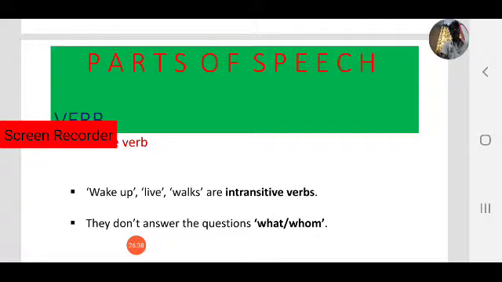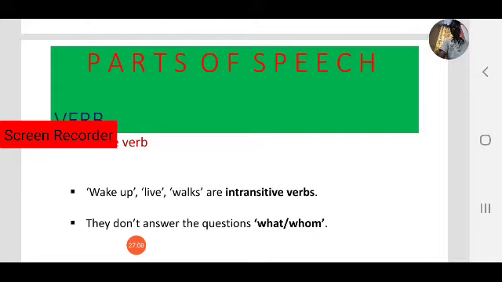These three, wake up, live, walks, are intransitive verbs because they don't have an object. They don't answer the questions what and whom. So they are called intransitive verbs. Okay, is it clear? Yes.